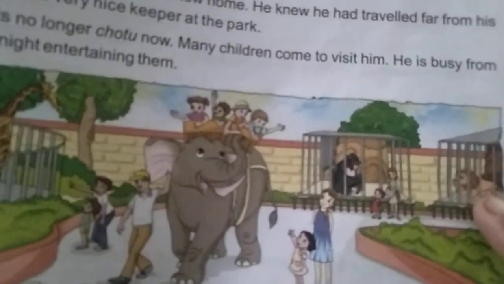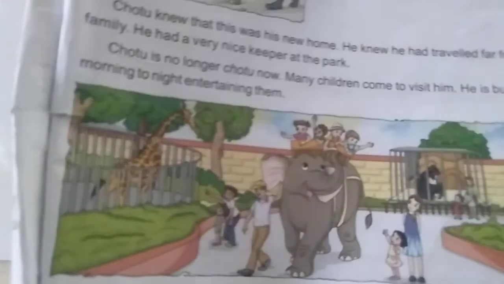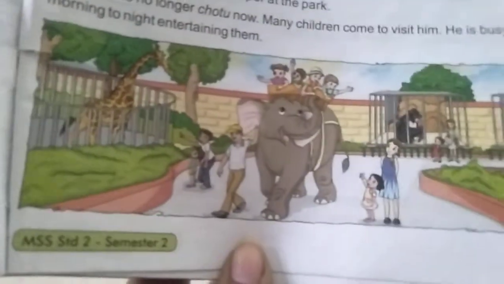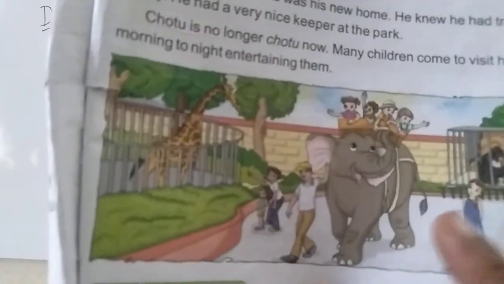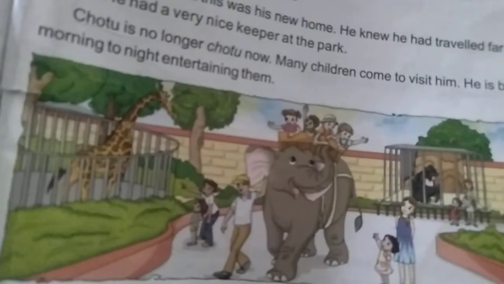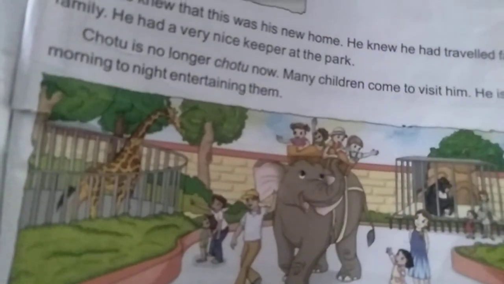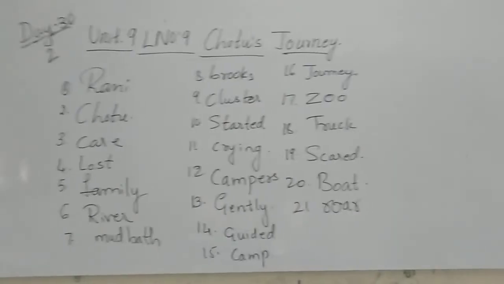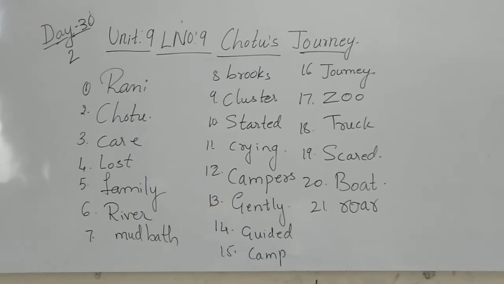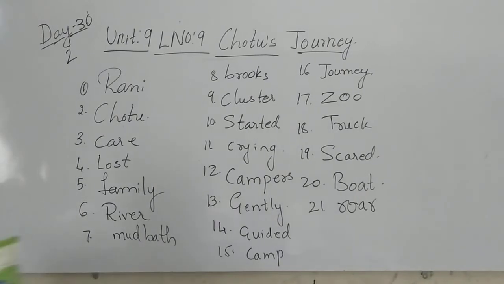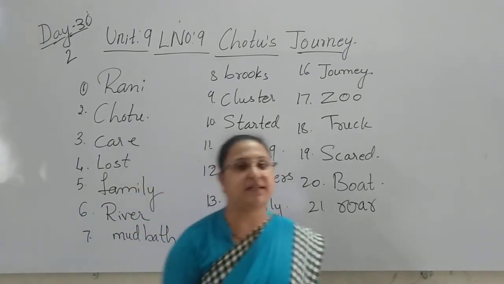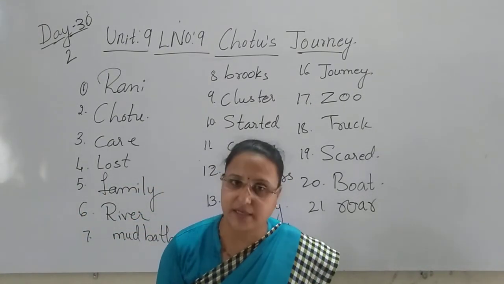This is the zoo, children. You can see here a lion is there, here a bear is there, here a giraffe is there. All different types of animals are there. So this is the Chotu. Yes, this animal is Chotu. This elephant is called Chotu, children. Yes. In this way, Chotu was enjoying in the zoo, entertaining the children who visit him.